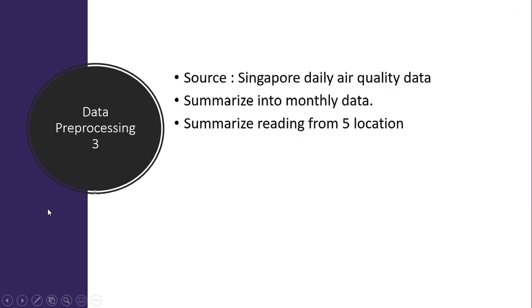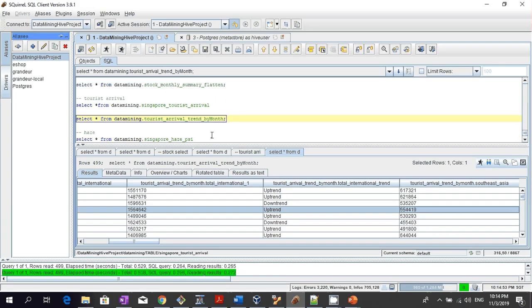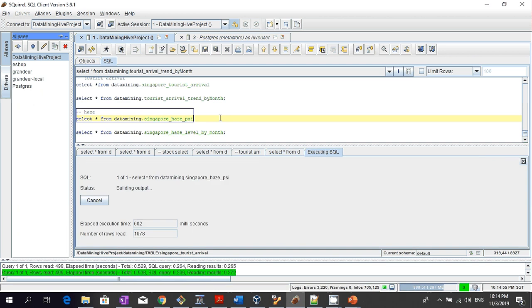Next we go into data preprocessing 3, which is the preprocessing for the Singapore daily air quality data. The air quality data looks like this. It's taking a bit of time because there's lots of data.